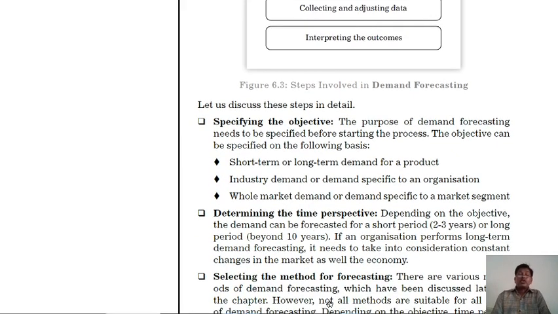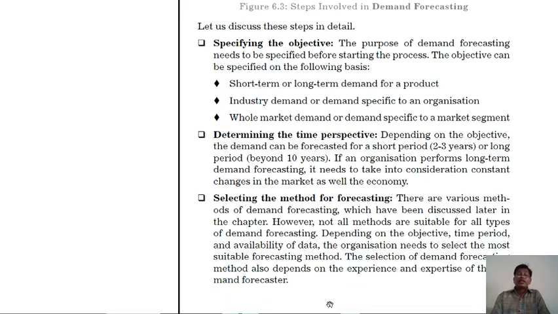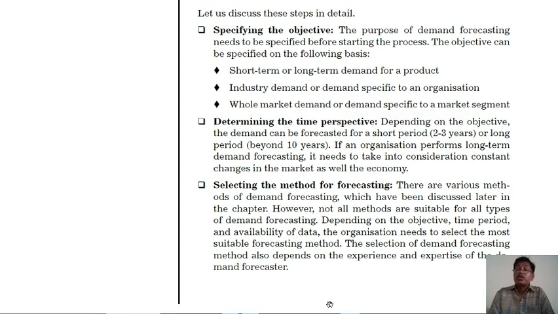The first step, specifying the objective. The purpose of the demand forecasting needs to be specified before starting the process. The objective can be specified on the following basis: the short-term or long-term demand for the product; second, industry demand or demand specific to the organization; the whole market demand or the market signal.